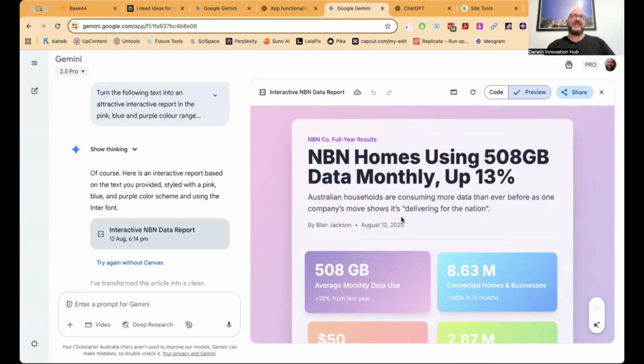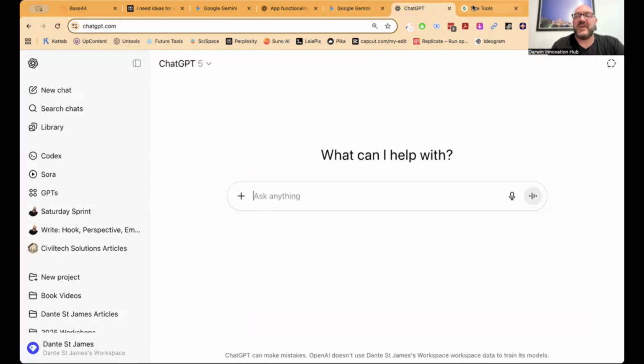Or it could be a client outcomes or a client goals document that you're doing, if you're a coach. You can make it really, really attractive for them. And you use your colors, obviously, your fonts. You don't have to use the same ones I've used, which are quite, kind of gently generic, I like to call it. And that's what we've done in there. So we can do the same in ChatGPT. We can do all those same things, especially in this GPT-5. It does a pretty good job of that.